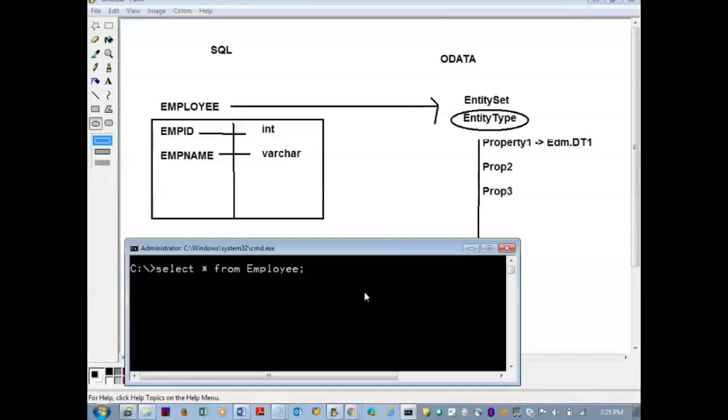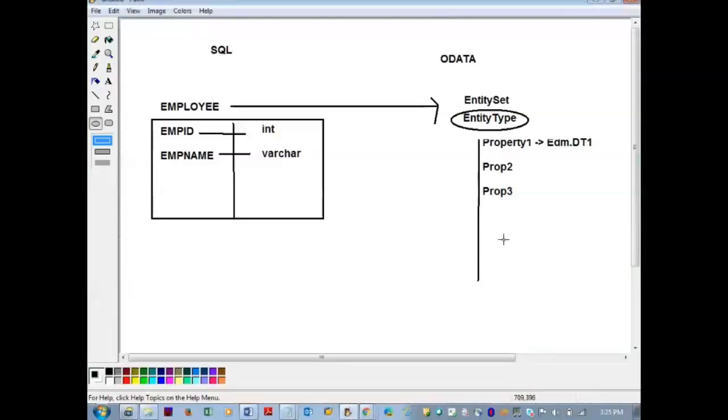Then we are going to get the records stored in that employee. Now here, in OData, we don't have any command window. How can we query the records then? OData uses the HTTP protocol. HTTP is nothing but your own friendly browser, so all the queries we can perform in the browser itself.